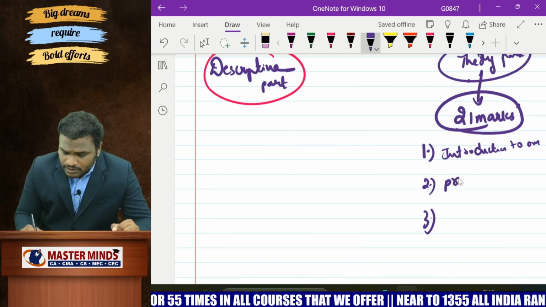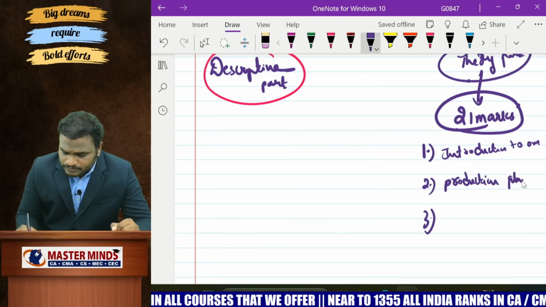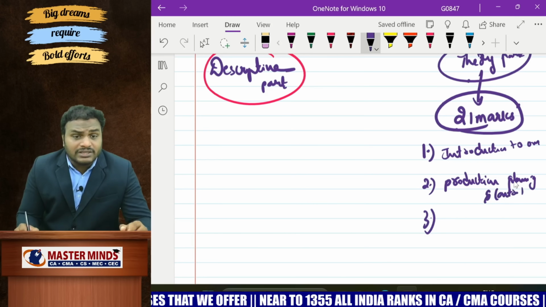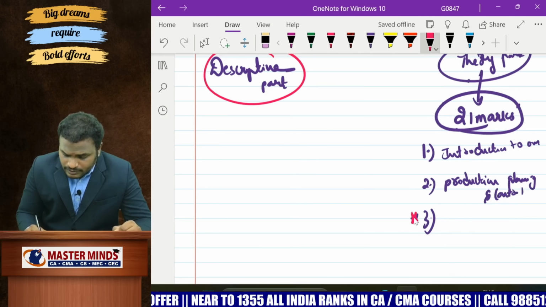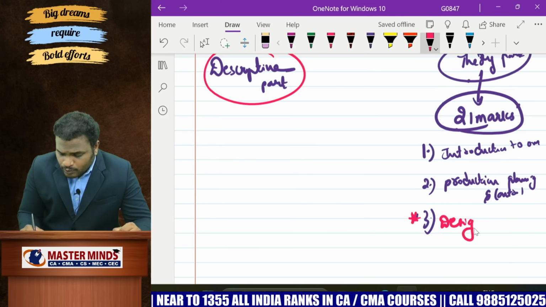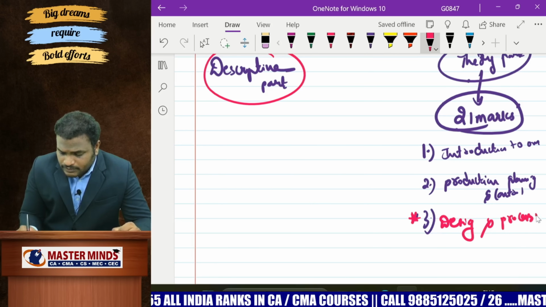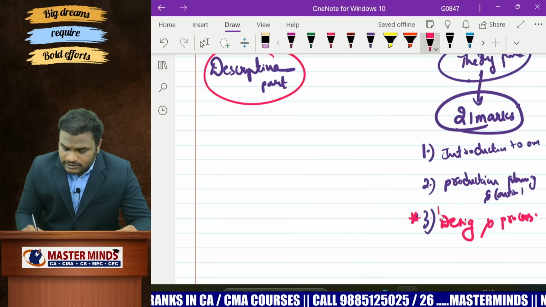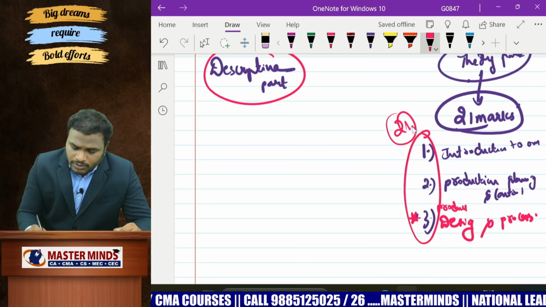And next, production planning and control. Only 3 questions are there. You have to read those 3 questions. And the next one is very important: process design and product design. This is another very important chapter. From these 3 chapters, 21 marks will come.